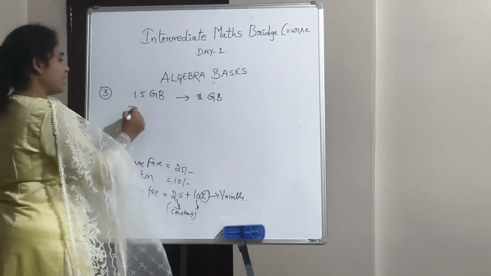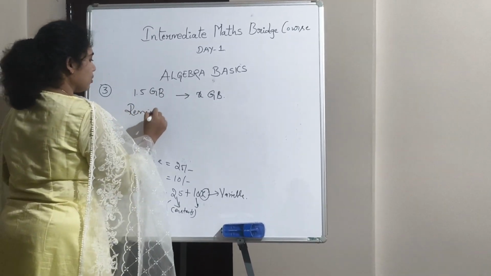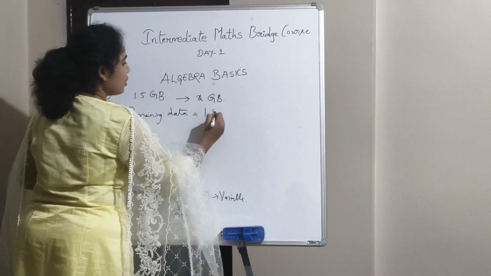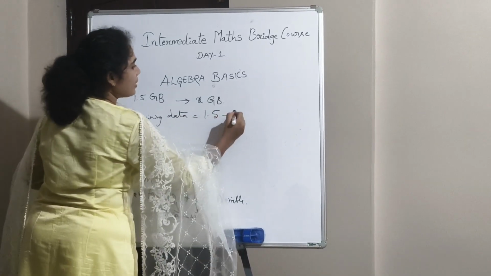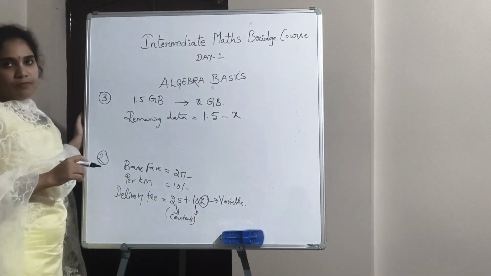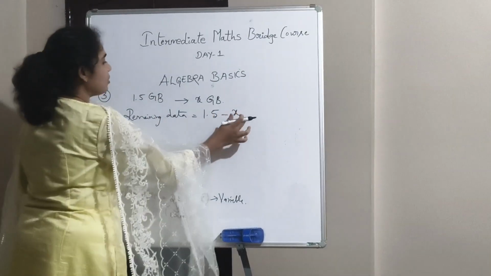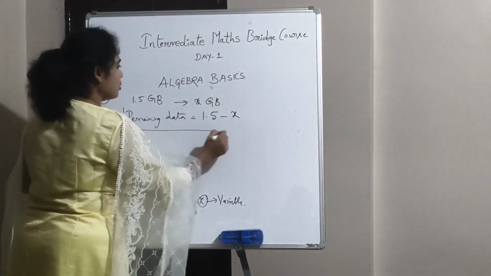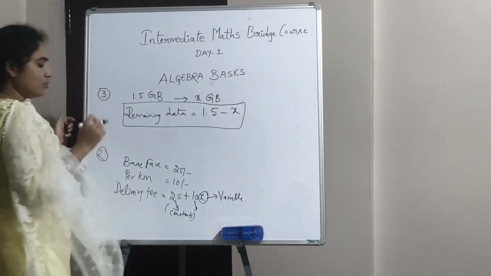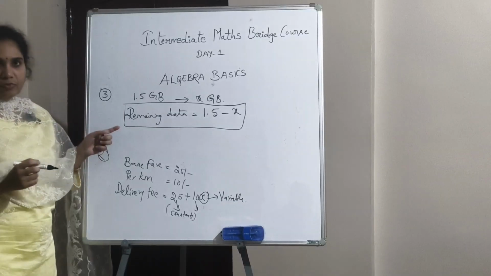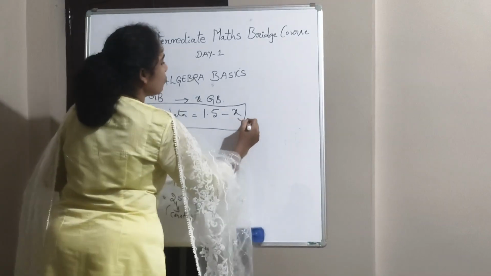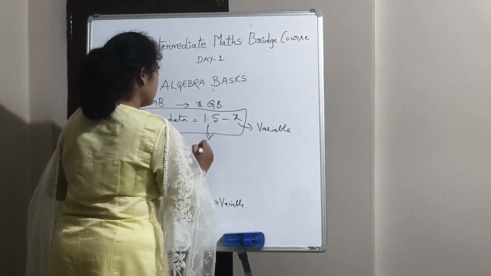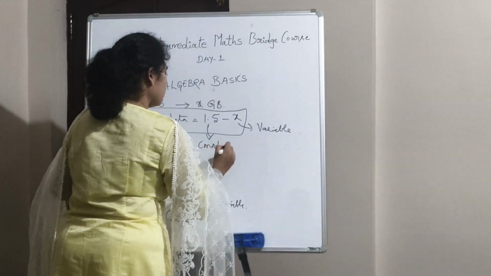What is the remaining data? The remaining data will be equal to the original 1.5 GB minus the data which we used, that is 1.5 minus x. Now we are forming an equation here. Here x is the variable and 1.5 is the constant.